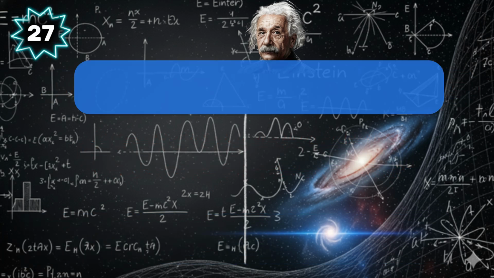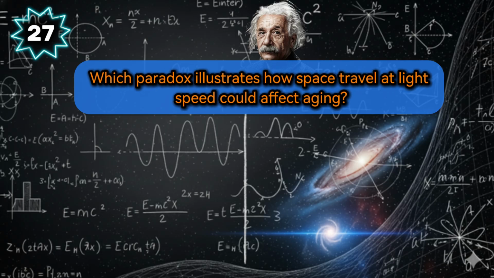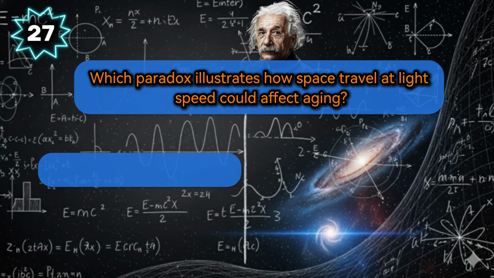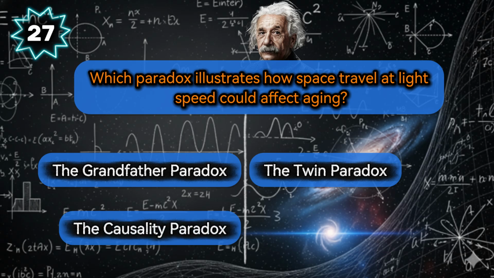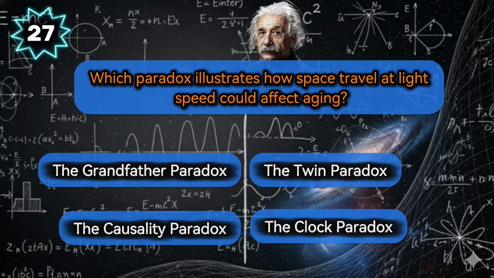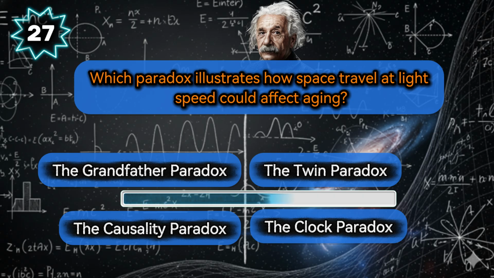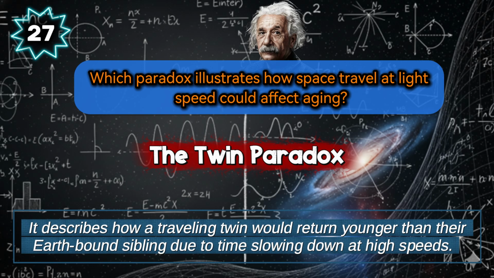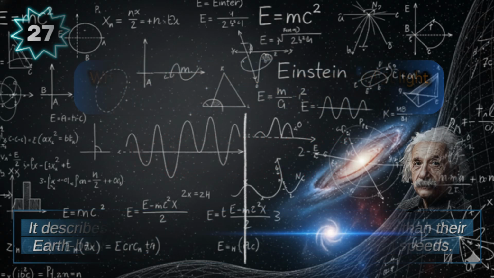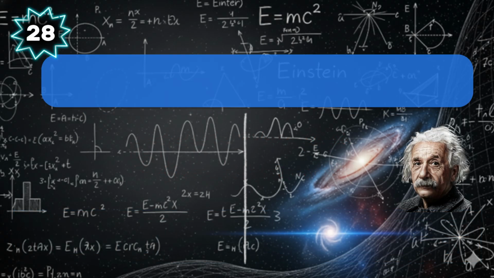A consequence of time dilation. Which paradox illustrates how space travel at light speed could affect aging? Choose from the grandfather paradox, the twin paradox, the causality paradox, or the clock paradox. The paradox is the twin paradox. It describes how a traveling twin would return younger than their earthbound sibling due to time slowing down at high speeds.